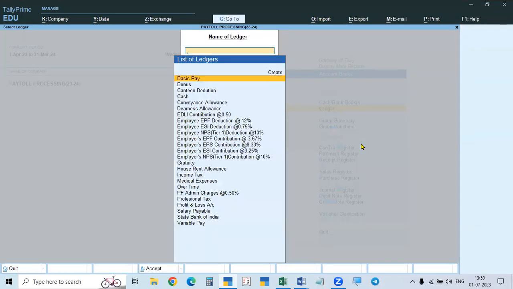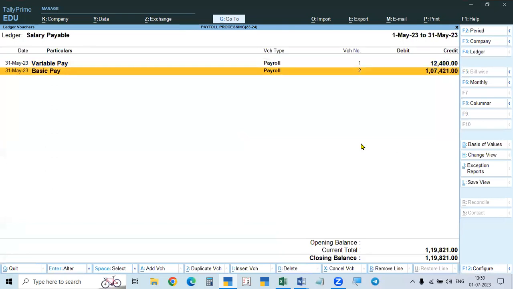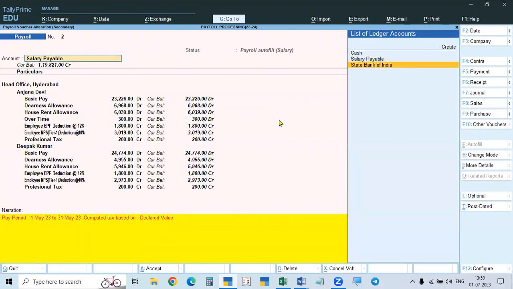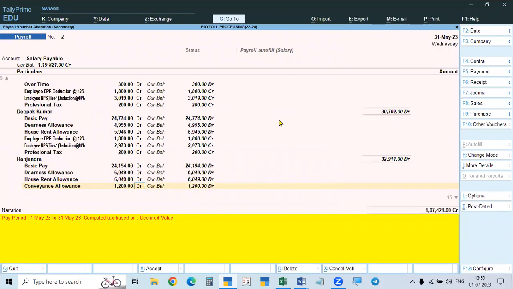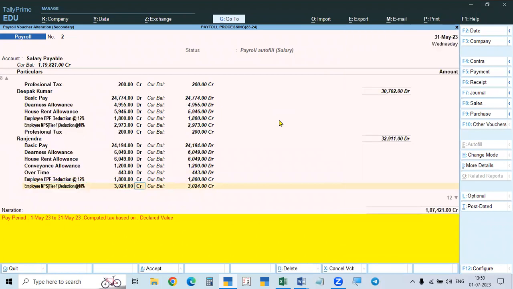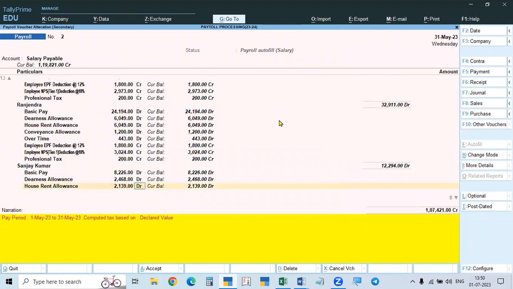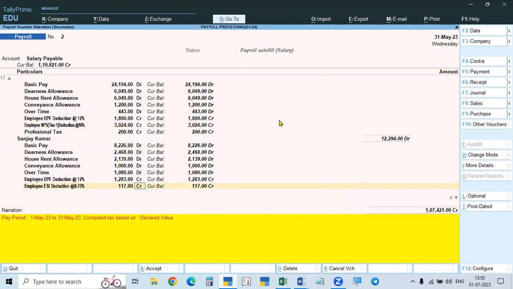Salary payable. So this 1,07,000 is common. So here you see here, you can go down. So which one all the salary is more? Only for Sanjay Kumar the salary is reduced. So what we do is, see here, Rajendra and Sanjay Kumar. No, not calculated. The salary is to be, yes, the number of days it is taking more.